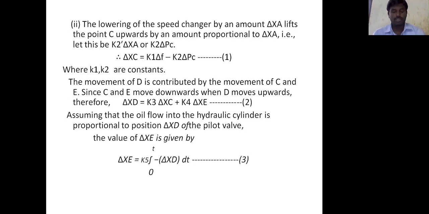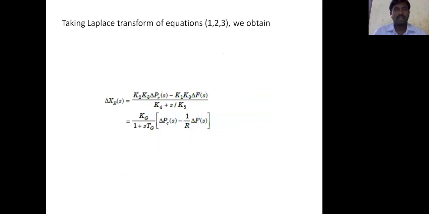Here the position of point D, when it moves in the upward direction, we take as the negative. So this is the first equation, the second equation, and equation 3. Taking the Laplace transform of equations 1, 2 and 3, we obtain delta xc from the first equation.